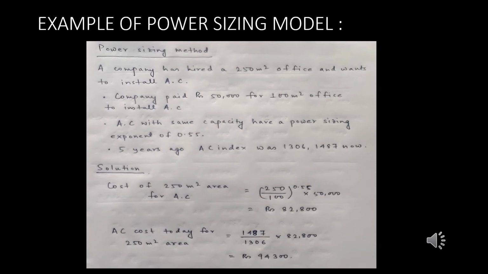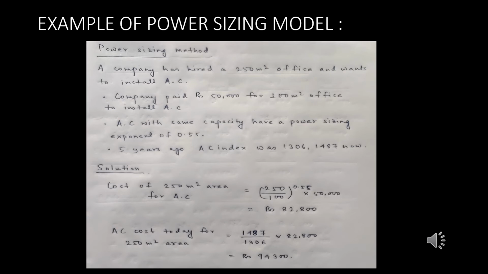Now if we come back to the solution, for the first part we have to go through that particular cost indexing technique. Why am I talking about the cost indexing technique? Because this particular method of power sizing model has a combination of power sizing as well as the cost indexing technique.